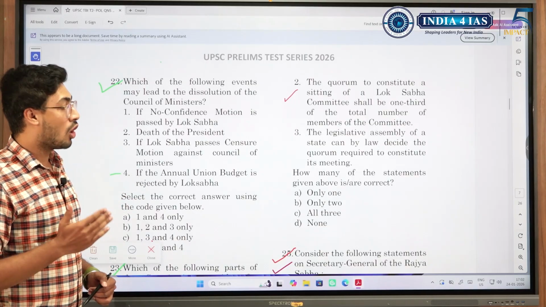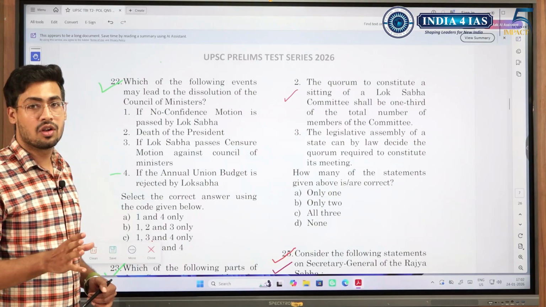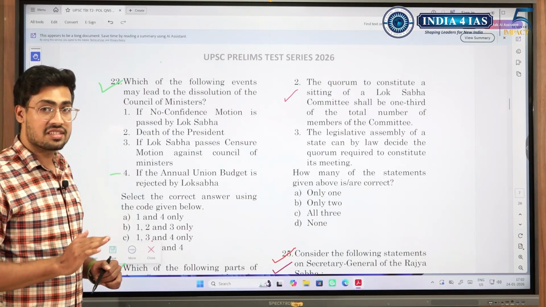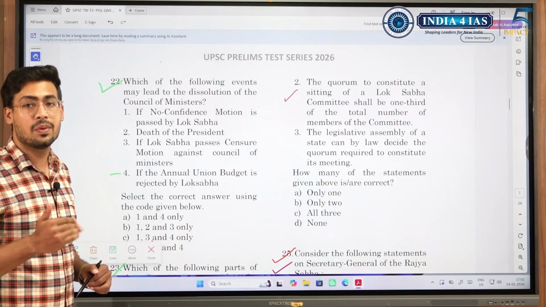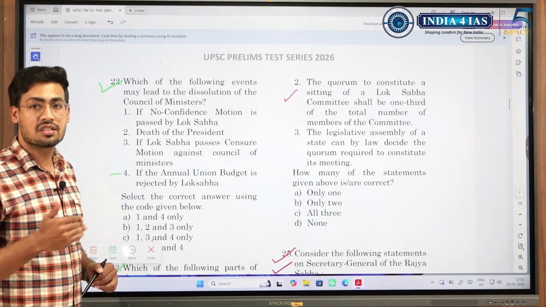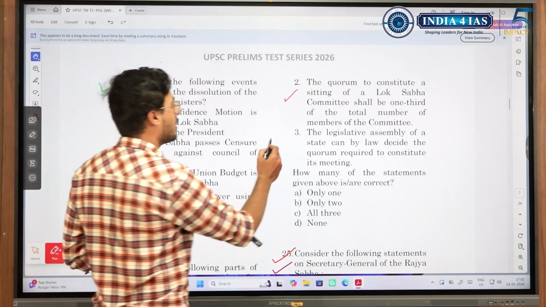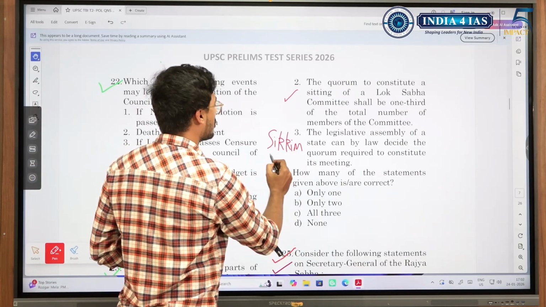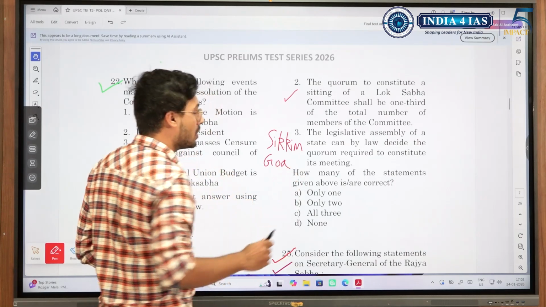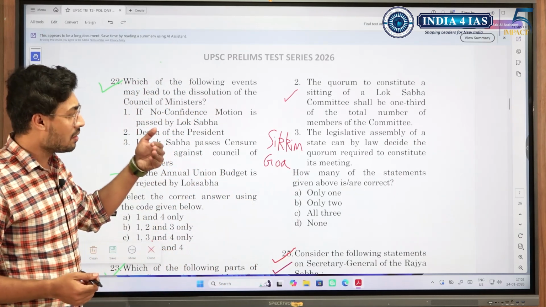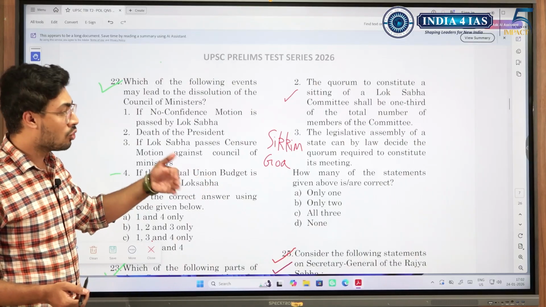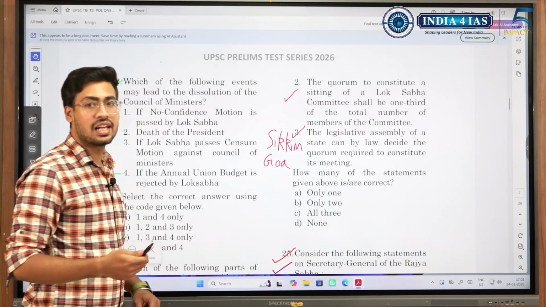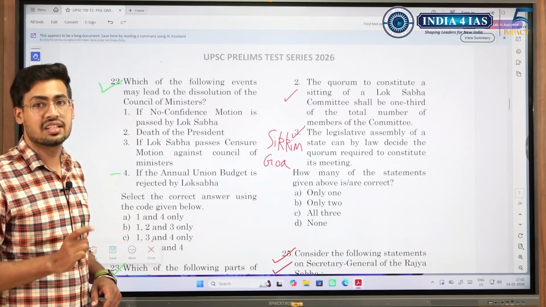See, not every state has the same number of members or same minimum or maximum members as given. There are certain states which have very less members, less than the minimum number of members for a state legislative assembly. Certain states like Sikkim, Goa are very small and have fewer members in the assembly. So there are chances that they could be given provisions like this, that they can make their own quorum through a law. So if you are taught that in India there is asymmetry between the states, certain states could be given certain special provisions.